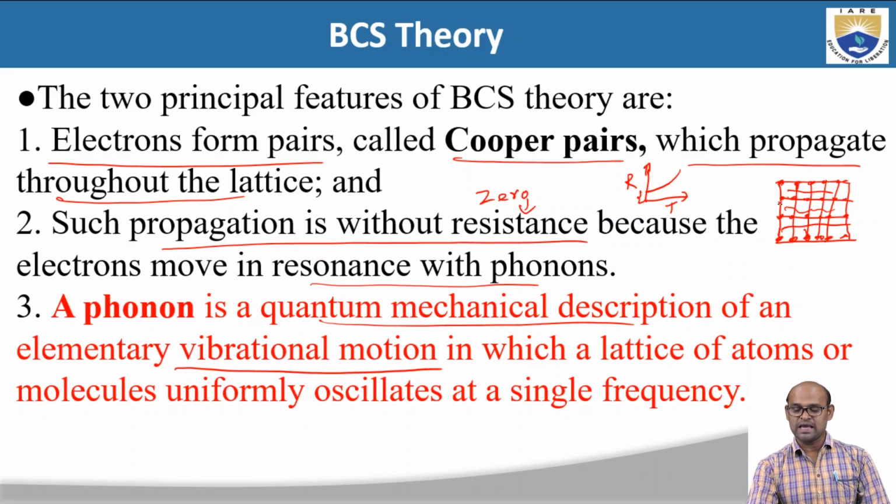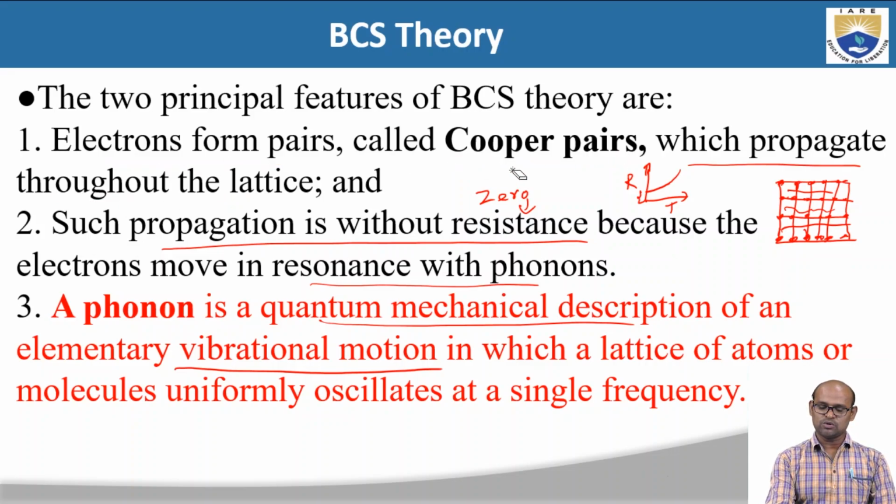The electrons which are present in metals form pairs called Cooper pairs, and these electron pairs propagate in this lattice in resonance with phonons. So that is how we are going to see the zero resistance in superconductivity.